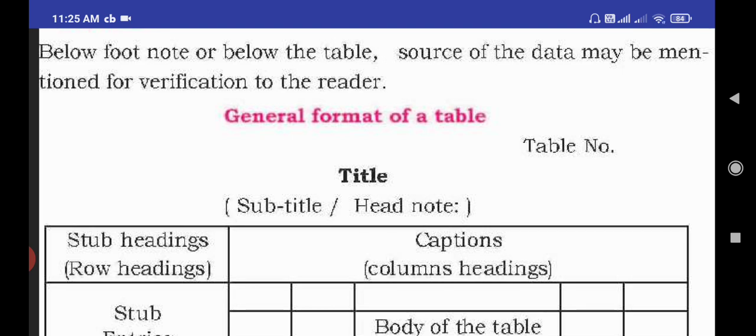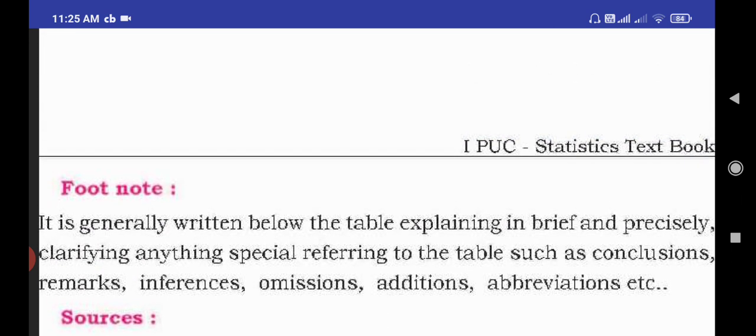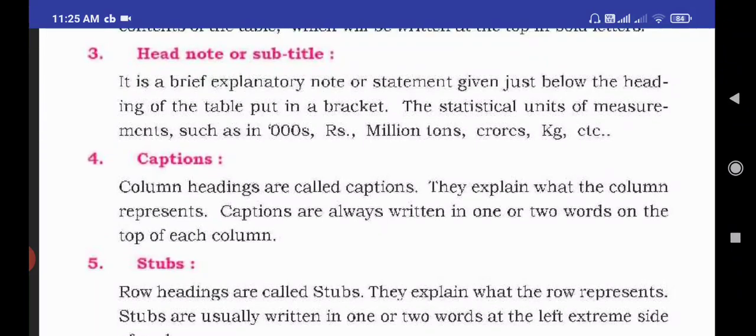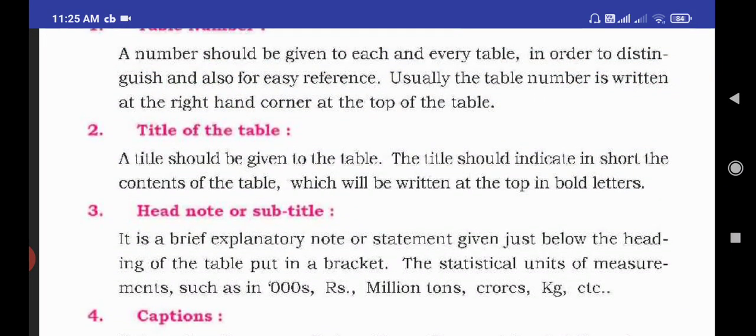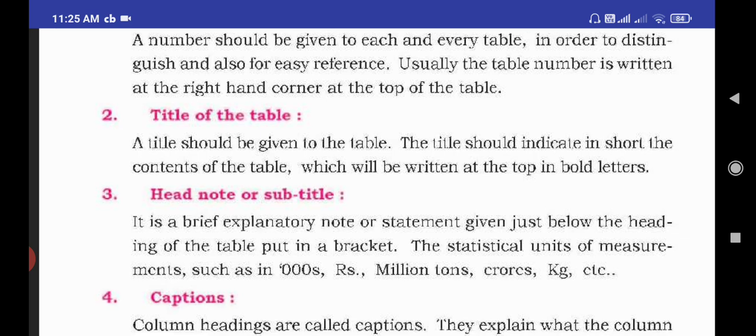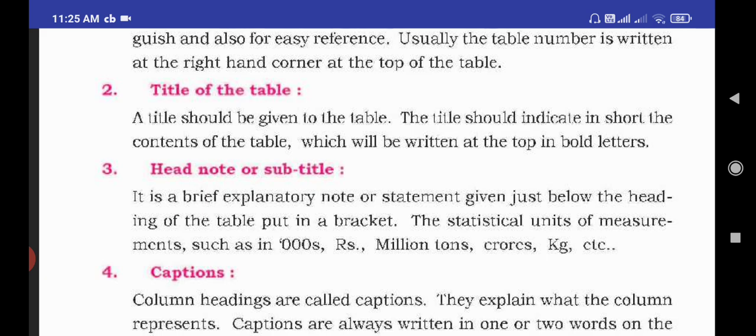Second, we should write the title. Title means name. What we are recording, what data we are arranging, that data is related to which topic. So we should write it in the form of a table. Okay students, next one, head note or subtitle.